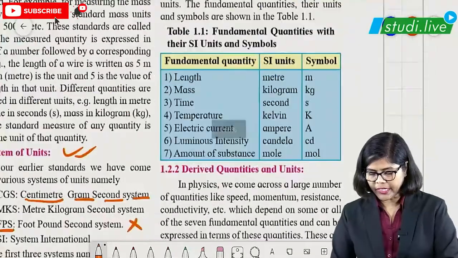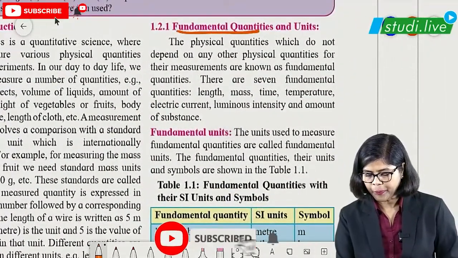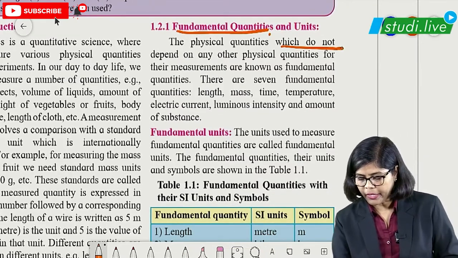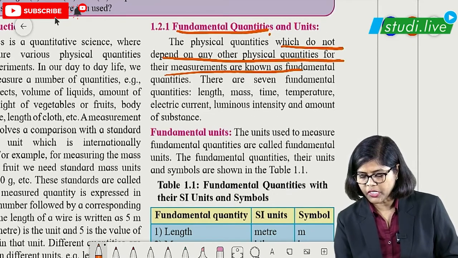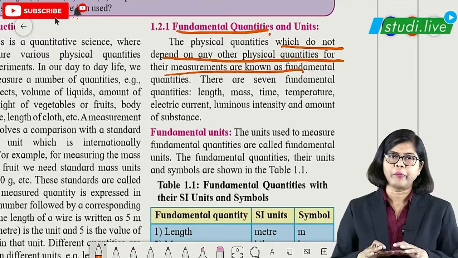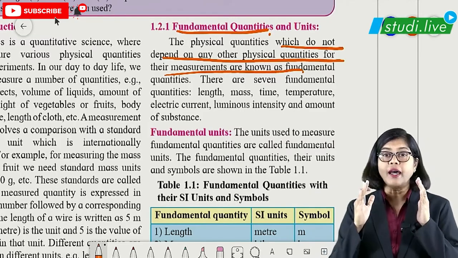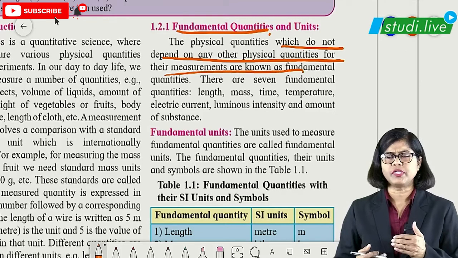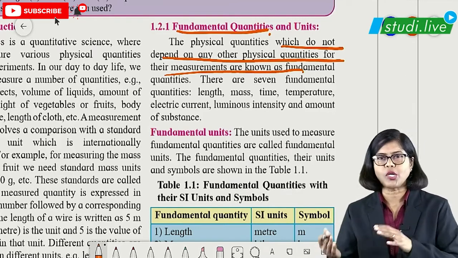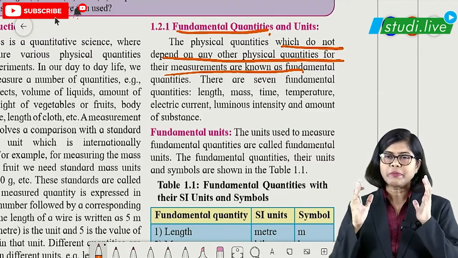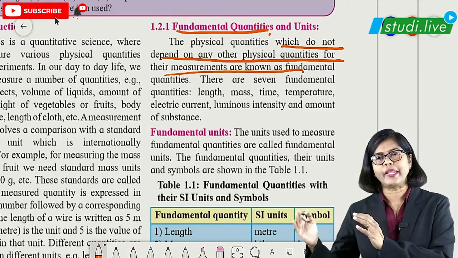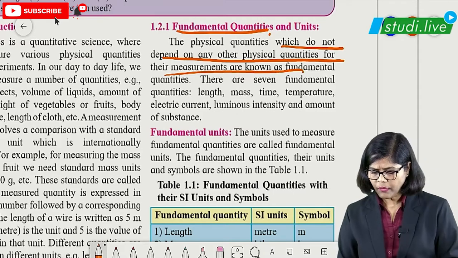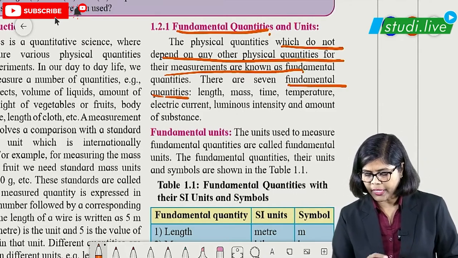Then let us talk about the next part, the fundamental quantities. Achha, fundamental quantities meaning what? The quantities which do not depend on any other physical quantities for their measurement. What does it mean? For example, in a house the parents are fundamental, right, so they are not dependent on anybody else, right. So here also, in physical quantities there are many: mass, length, time, velocity, temperature, pressure, everything, okay. Some of these quantities do not depend on anything else for their measurement. Such quantities we call as what? Fundamental quantities. And there are 7 fundamental quantities, remember this.